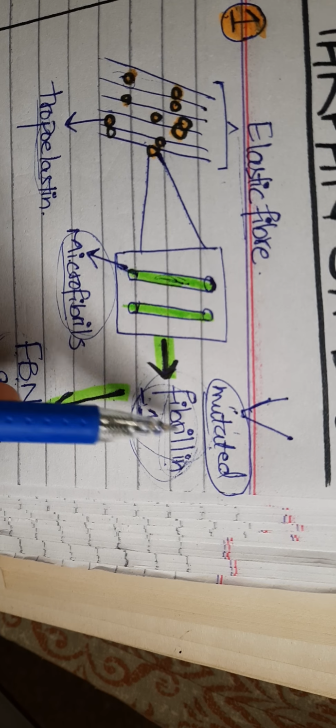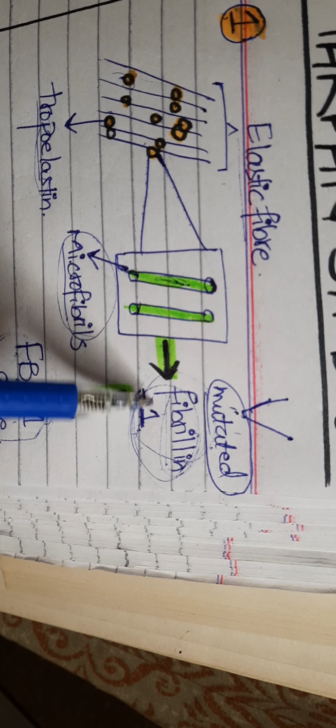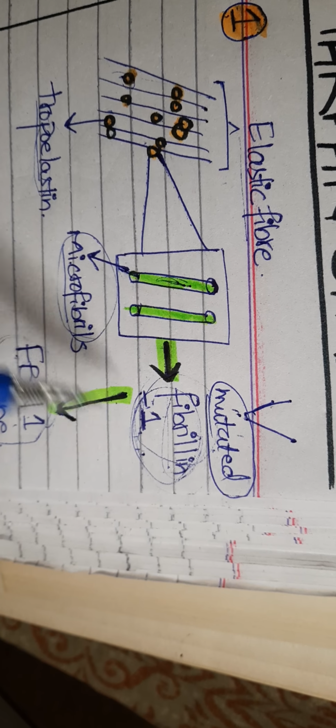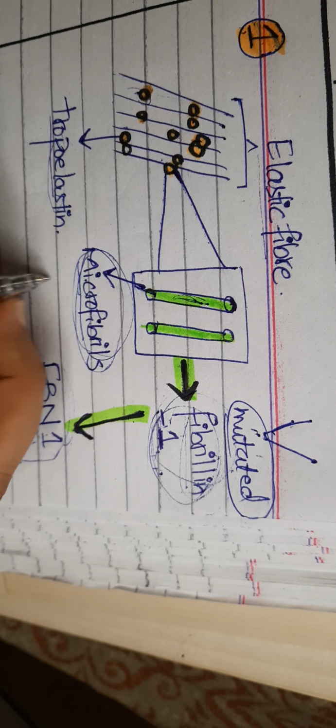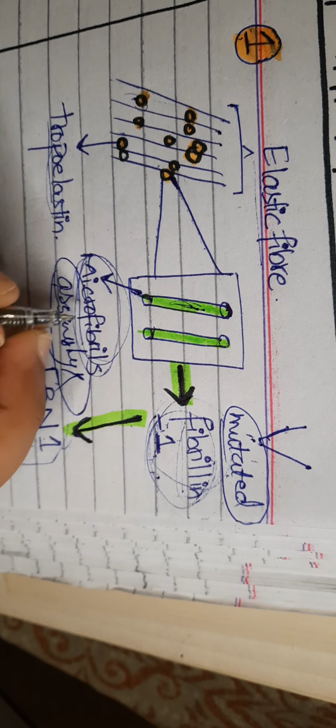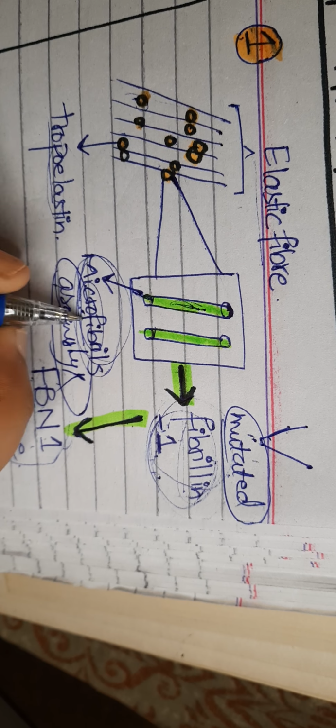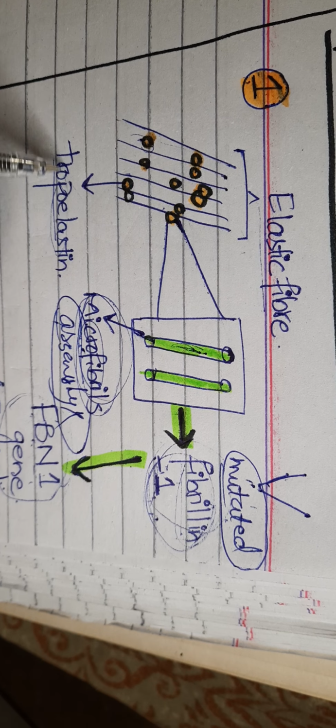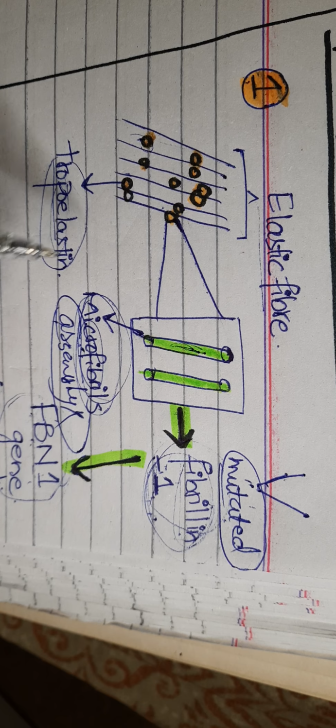So what happens if this fibrillin 1 protein is mutated? It does not allow the assembly of microfibrils, and hence elastic fiber will not be formed and tropoelastin will not be deposited, etc.